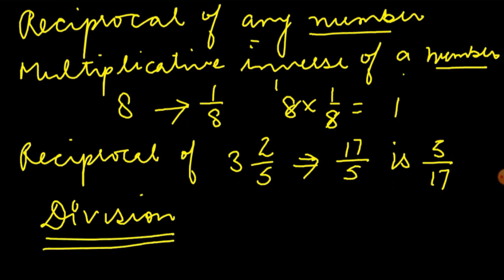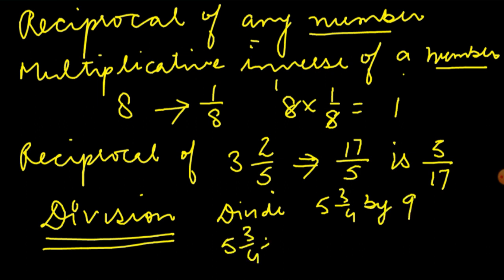How will it help you in division? Like suppose you are given: divide 5 3 by 4 by 9. So 5 3 by 4 divided by 9. 5 4s are 20, plus 3, it is 23 upon 4 divided by 9 upon 1. Now here we can't divide directly.